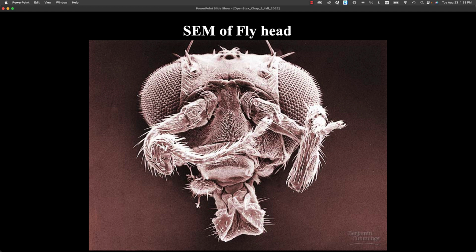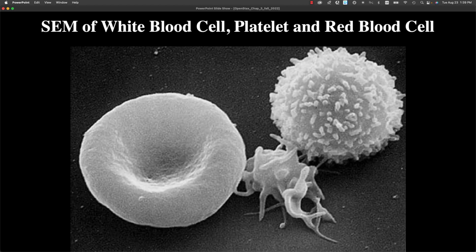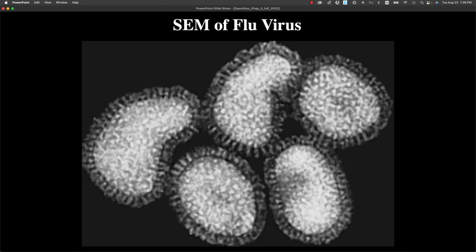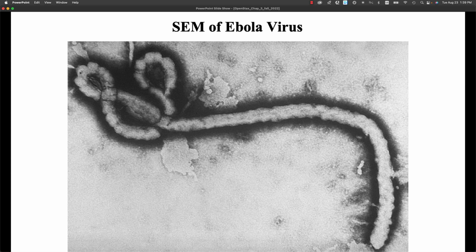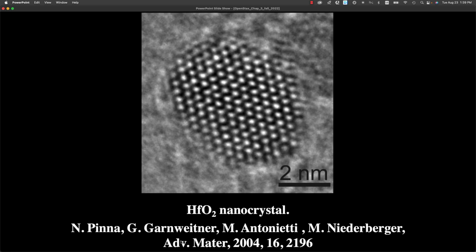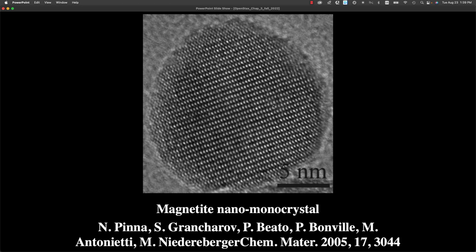Here's some SEM. SEM stands for scanning electron microscopy. Here we have a white blood cell, platelet, red blood cell, flu virus, Ebola virus, and a hafnium oxide nanocrystal. This line corresponds to 2 nanometers, and so you are starting to resolve atoms. Here is magnetite, where this line corresponds to 5 nanometers. And again, the white dots correspond to specific atoms.